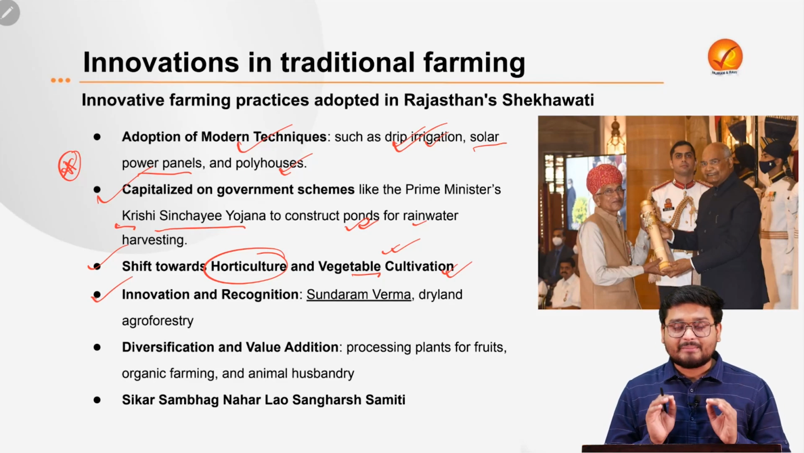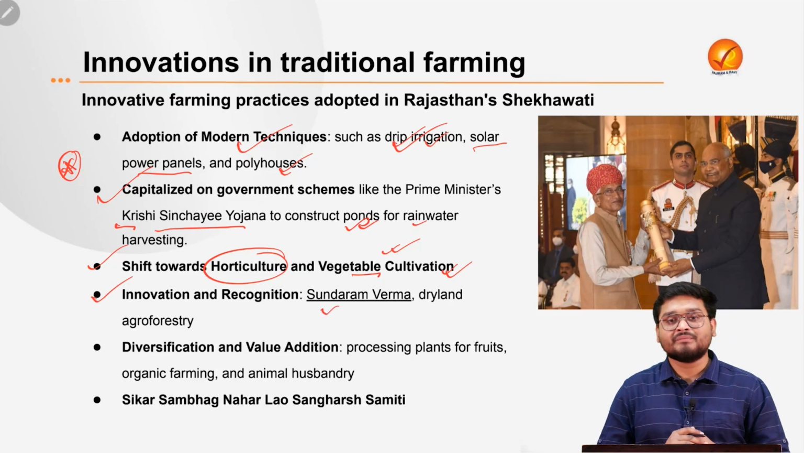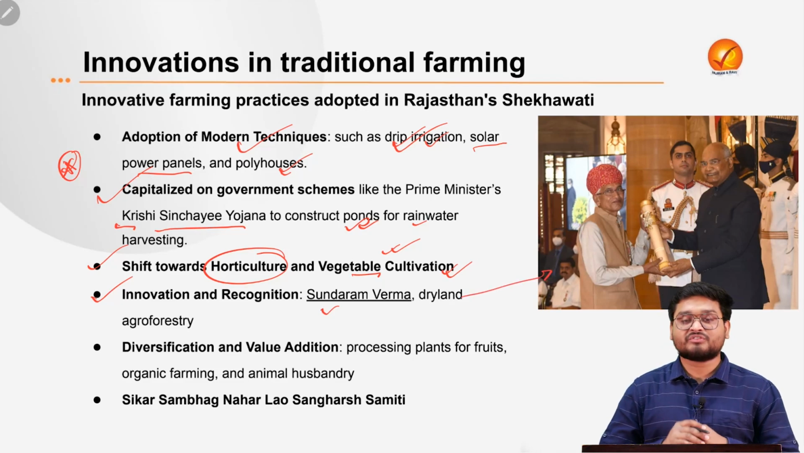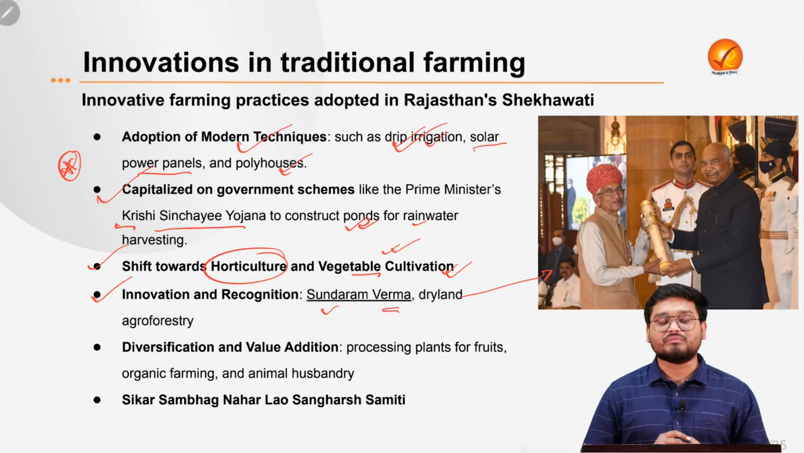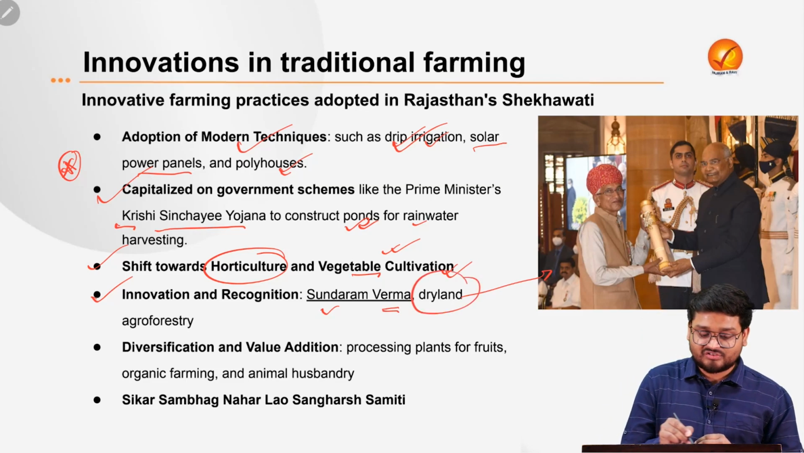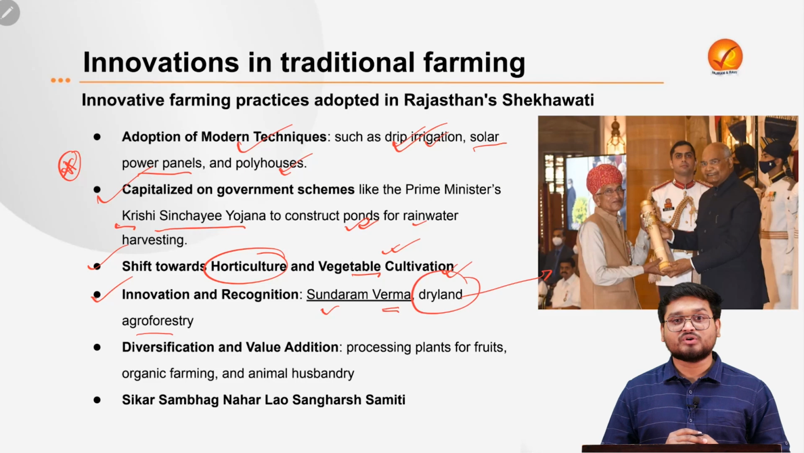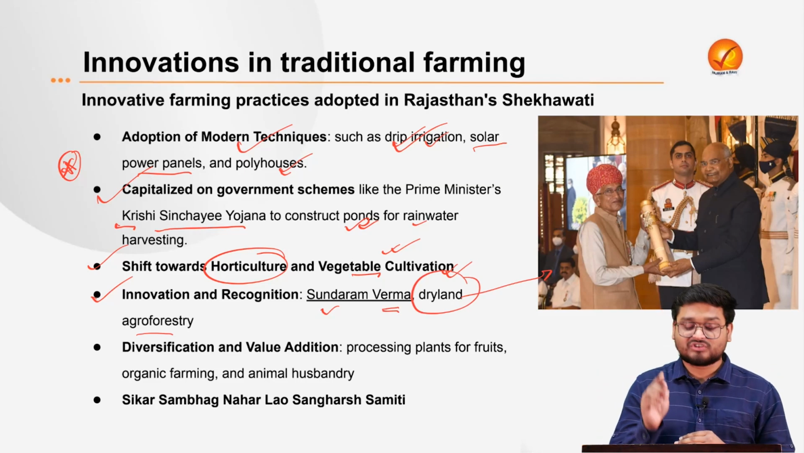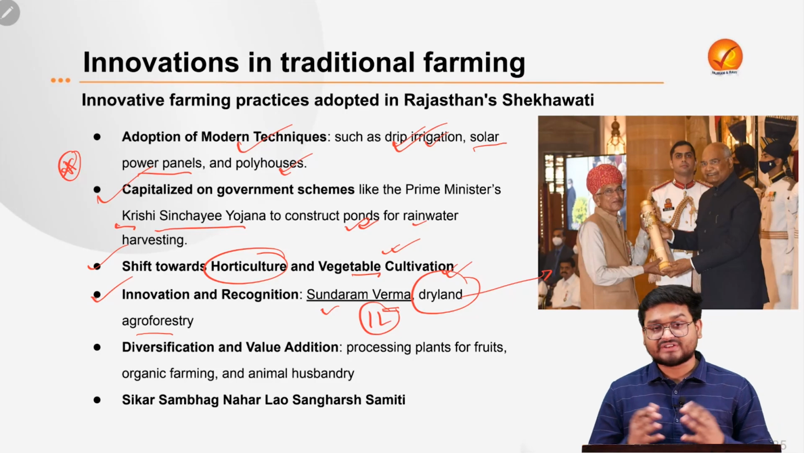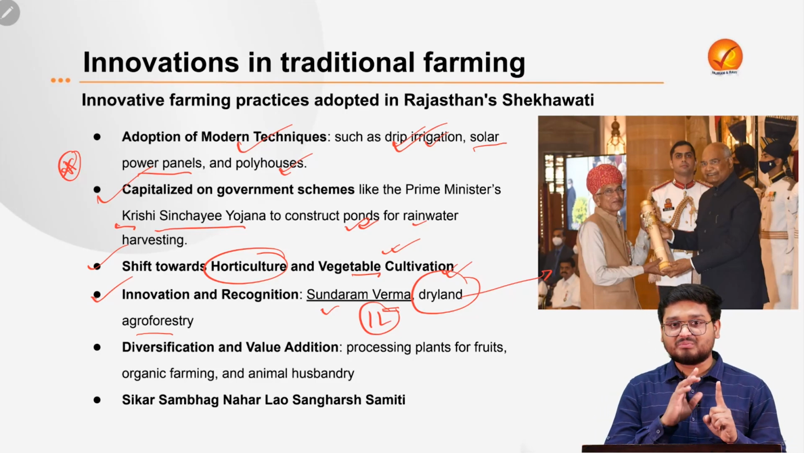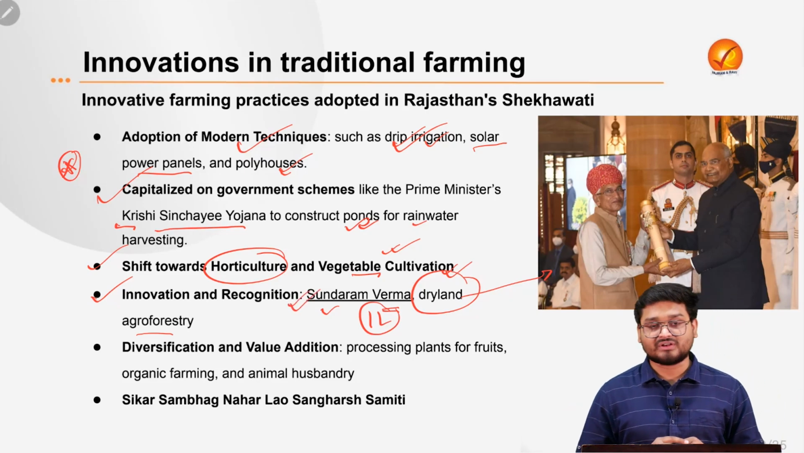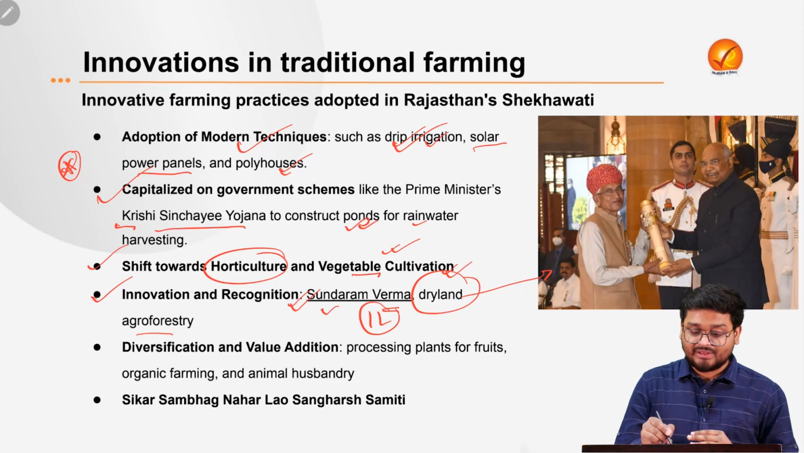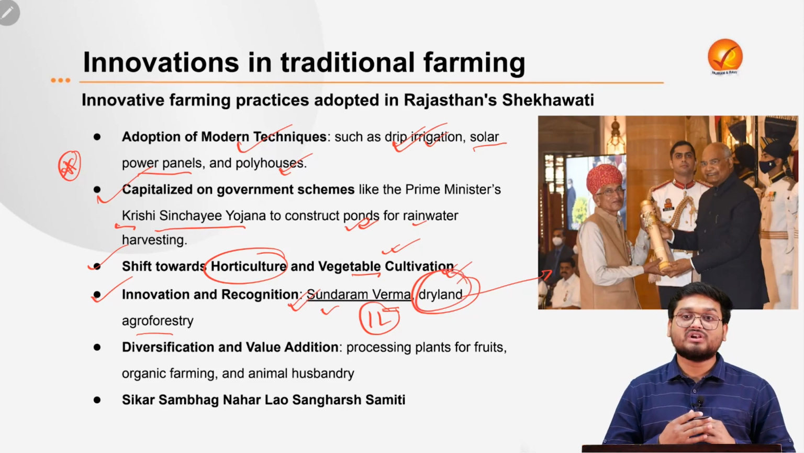There is one very eminent farmer known as Sundaram Verma in this region, who got the Padma Shri award from the president of the country because of his very ingenious way of planting trees. So in his technique of agriculture, which we know as dry land agroforestry, he is able to grow a whole tree using just 1 liter of water. So you can understand, using just 1 bottle of water, you can plant an entire tree. That is why he is popularly known in this region, and he has helped transform the dry lands in this region into lush forests.